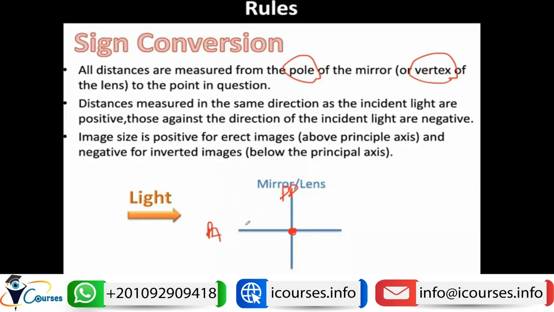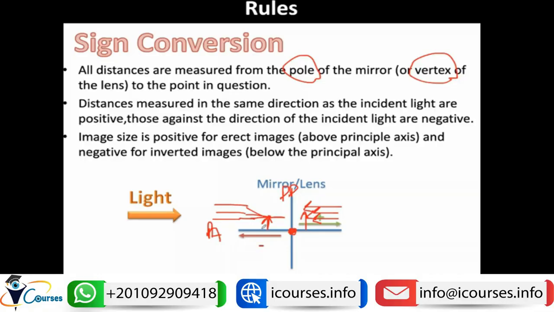So if I have an image or an object that is constructed by light rays that pass from left to right, like here, and formed like this, it can have the plus sign. If we have an image that is formed by light rays against the direction of light, which is from right to left, like this, it will have the minus sign.